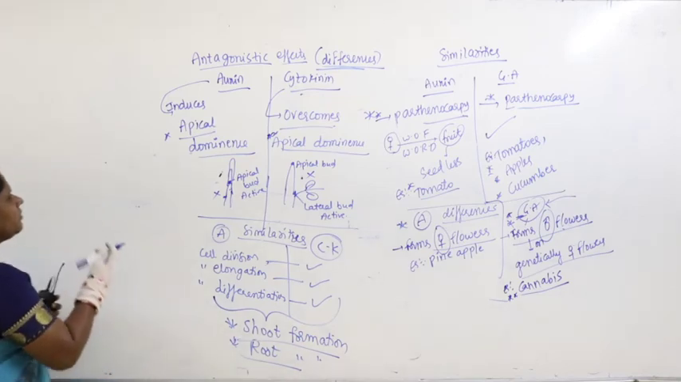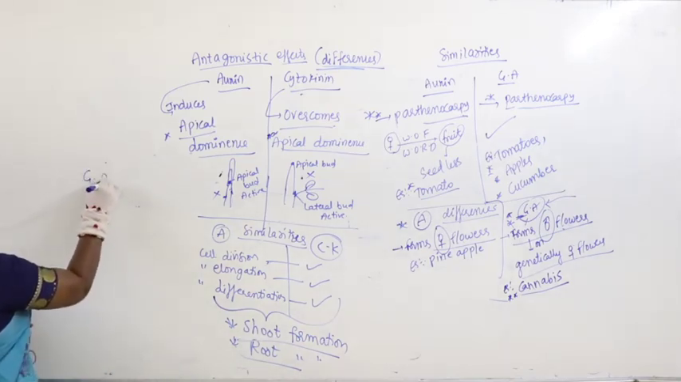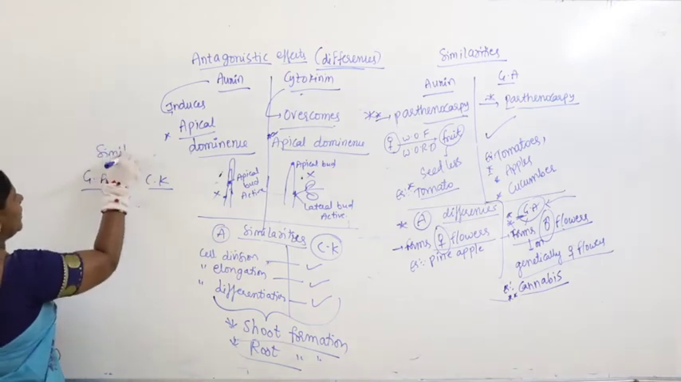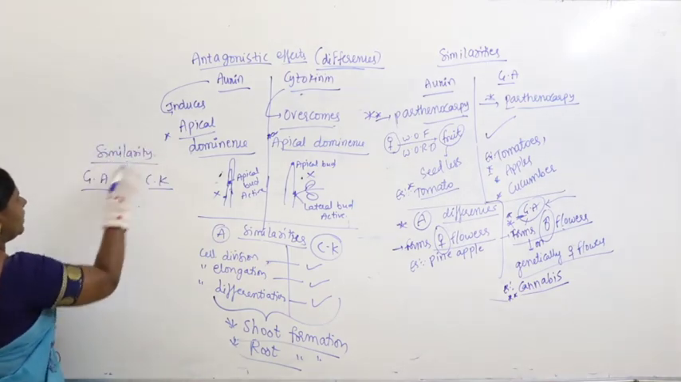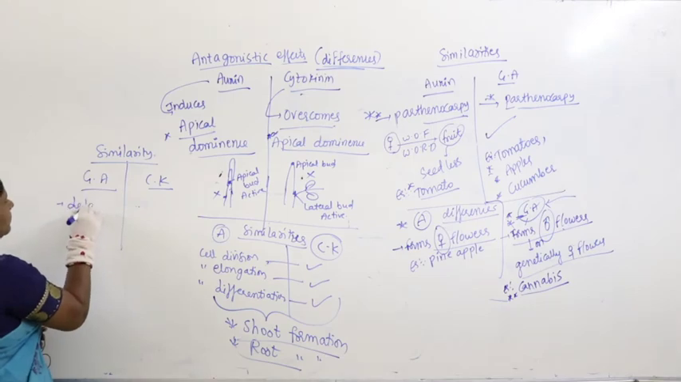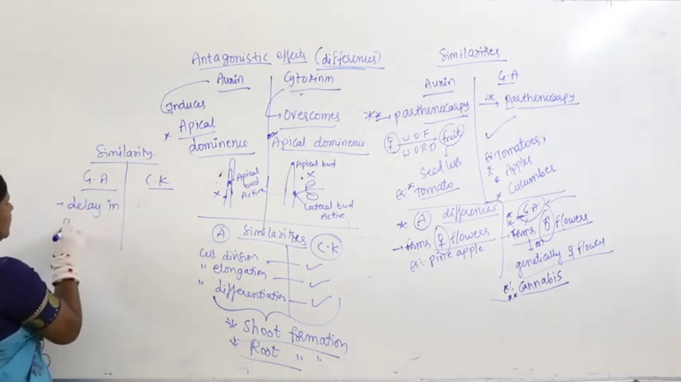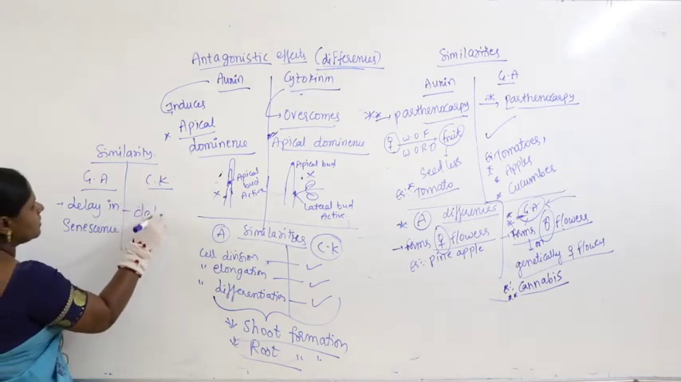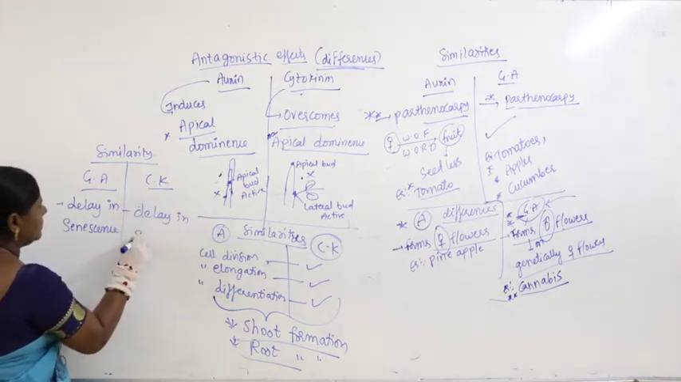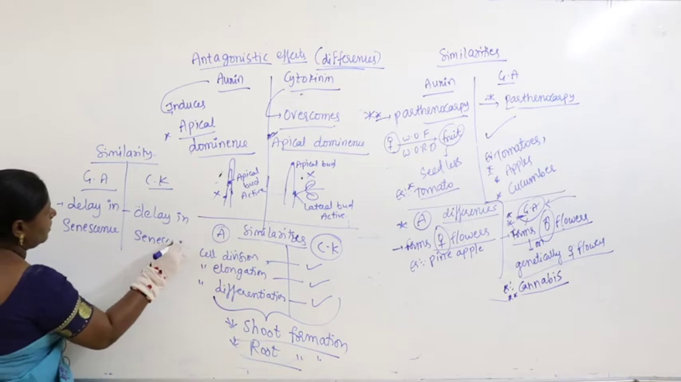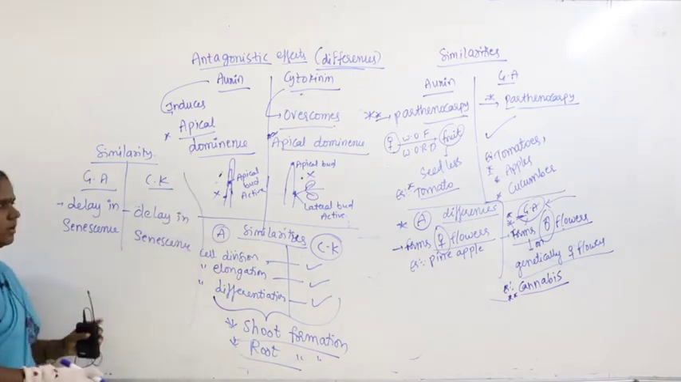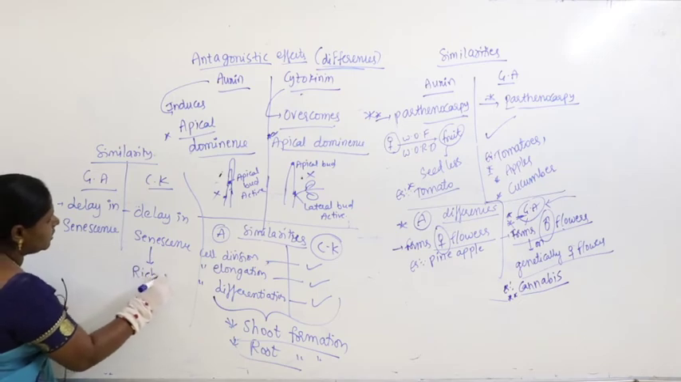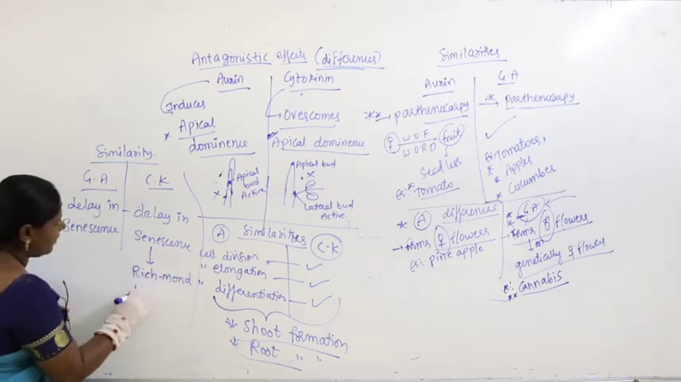Similarly, now if you look at gibberellic acid and cytokinin, what is the similarity you take? This also causes delay in senescence. This also causes delay in senescence. But what is the difference here? This is identified by the scientist and is called the Richmond-Lang effect,